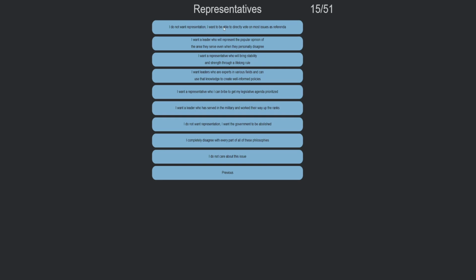Representatives. I do not want representation. I want to be able to directly vote on most issues as referenda. That is a good one. I want a leader who will represent the popular opinion in the area and serve a personal degree. I want a representative who will bring stability and strength to the lifelong rule. I want leaders who are experts in various fields and can use their knowledge to create well-informed policies.